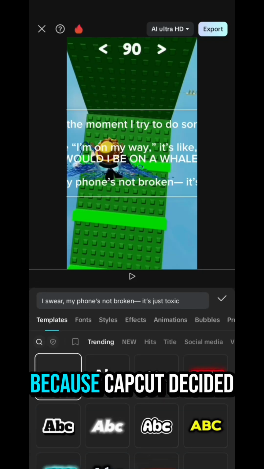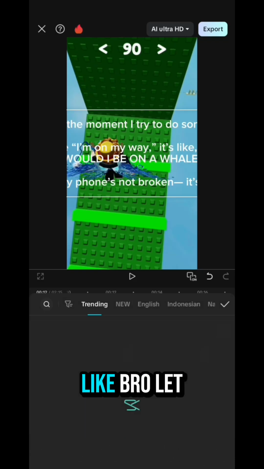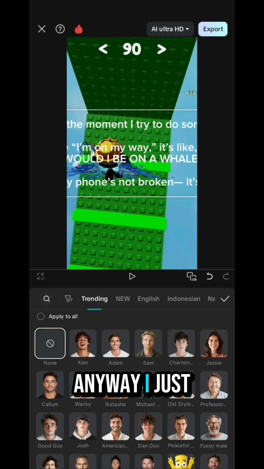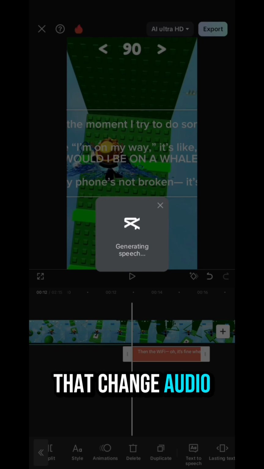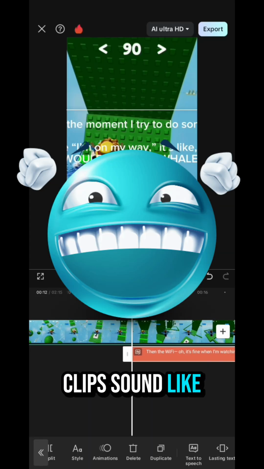Yeah, the one I had to cut earlier because CapCut decided 500 characters was enough. Like, bro, let me rant in peace. Anyway, I just copied the rest from ChatGPT and pasted it in as a new text-to-speech clip. And yes, do the same thing again. Same AI voice, same 1.5x speed, and don't forget to check that change audio pitch too. Now boom, both clips sound like I'm losing my mind.